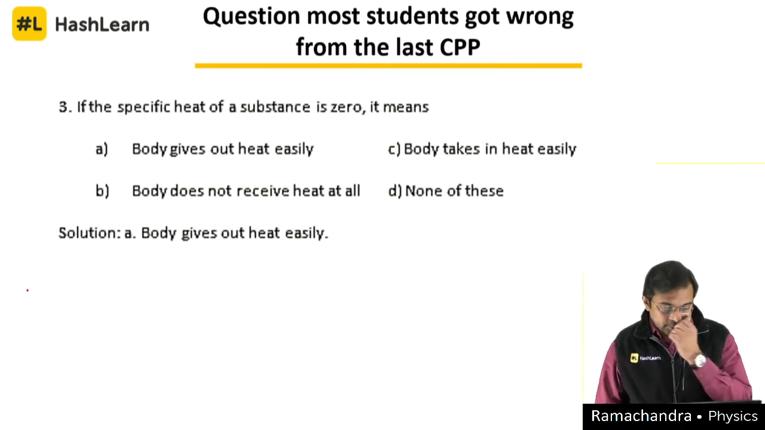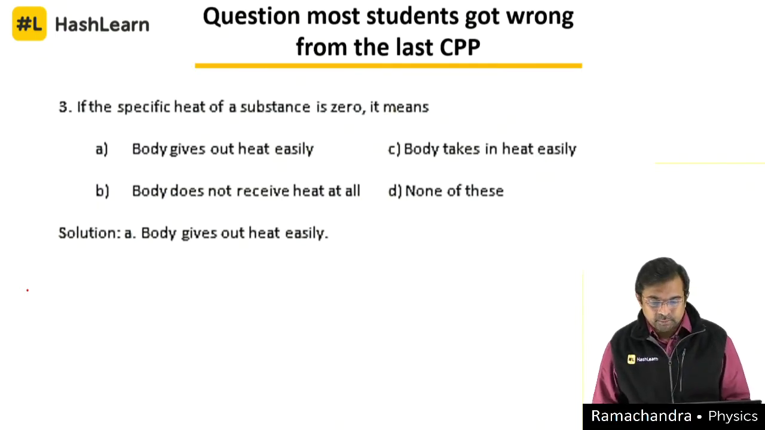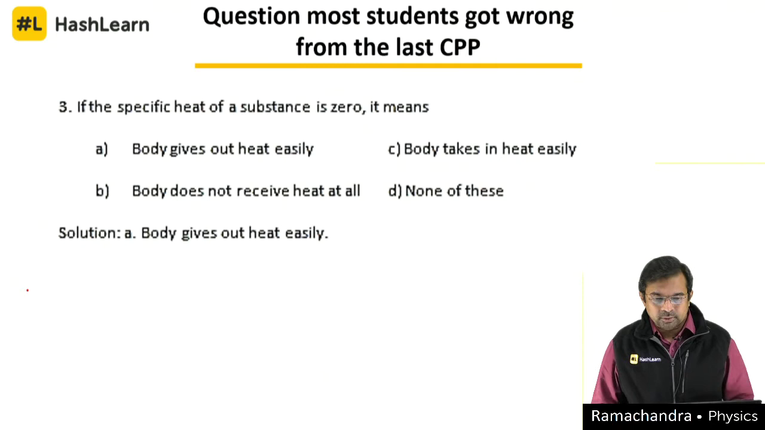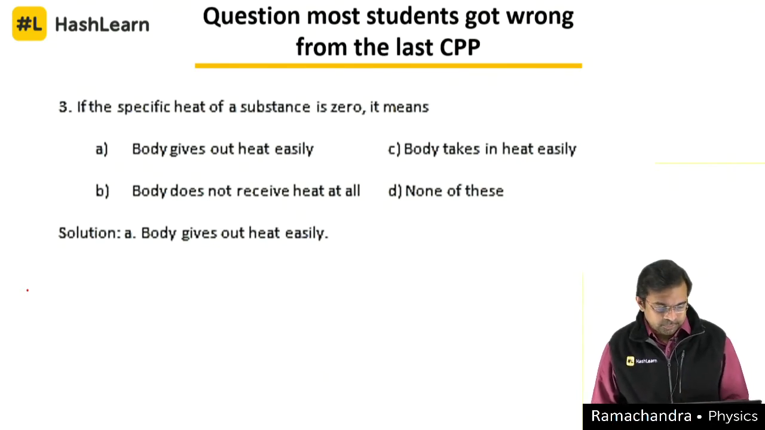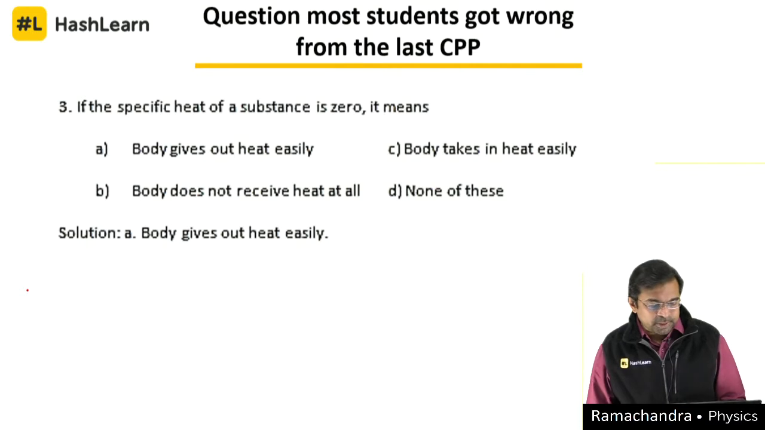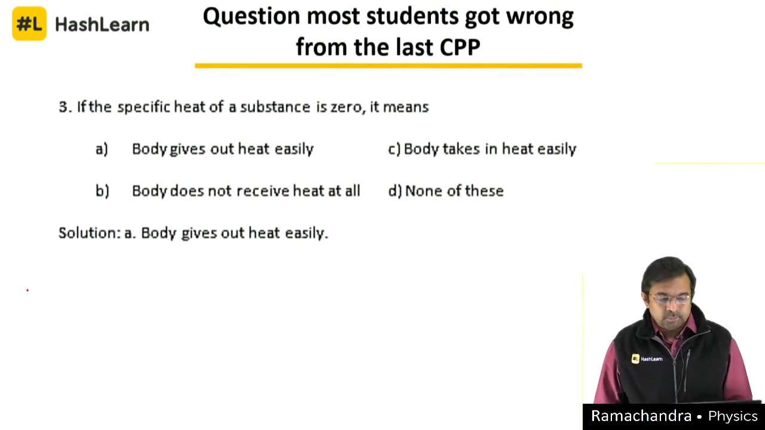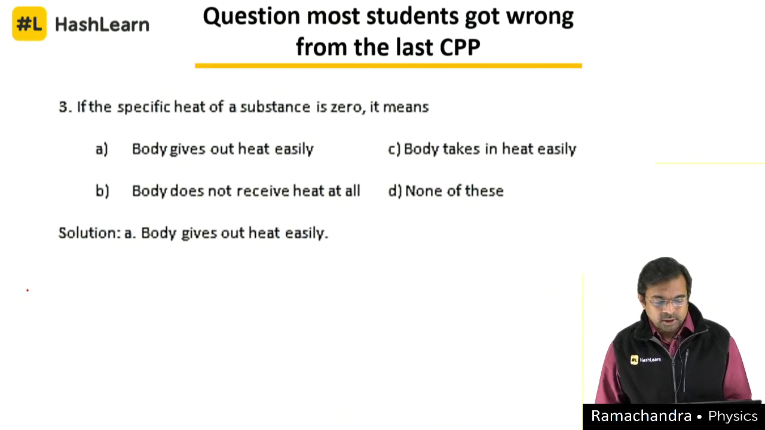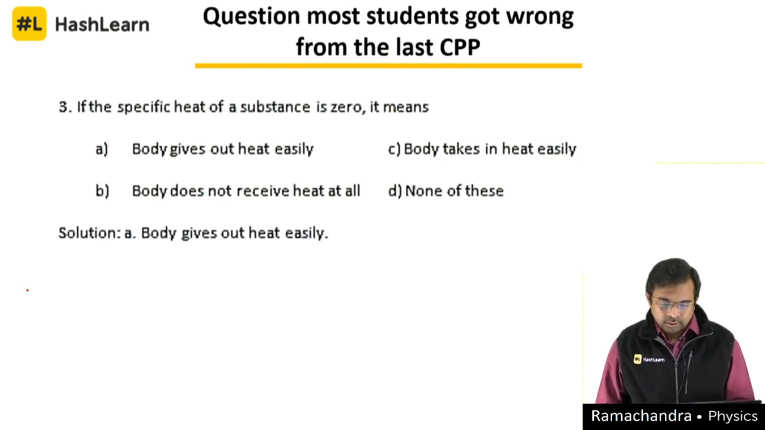Before that, let's take up the question from the previous CPP where majority of the students made a mistake. That might be a little confusing. I will try to give you an understanding of this one. See, the question was, if the specific heat of a substance is 0, it means: the options were body gives out heat easily, body takes in heat easily, body does not receive heat at all, none of these. Now let's try to have a conceptual understanding here. Here the specific heat of a substance is 0.